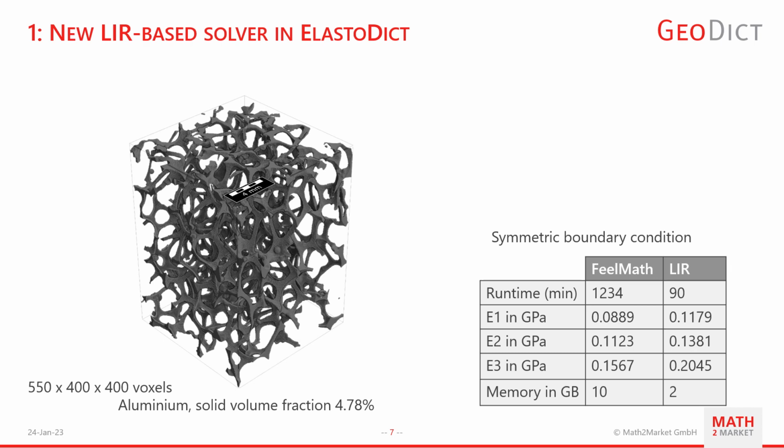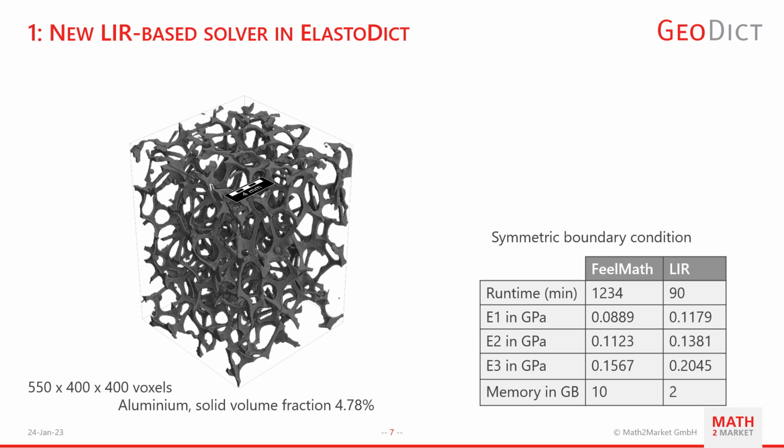As mentioned before, this is a great example for the Lear solver, as the scan cannot be computed with periodic boundary conditions and there is a high porosity of over 95%. You can see that the Lear solver is able to compute the stiffness in 90 minutes, while the FEMAR solver takes more than 10 times longer, in this example 1234 seconds. In this case, also the memory usage of the Lear solver of just 2 GB compared to 10 GB that the FEMAR solver needs shows its high efficiency.